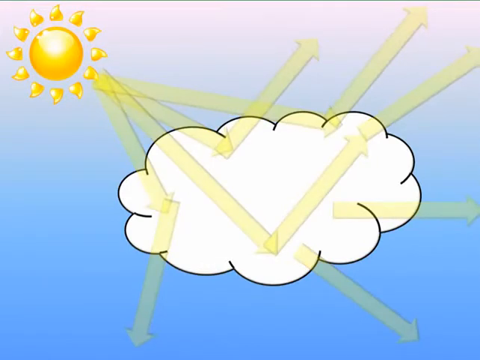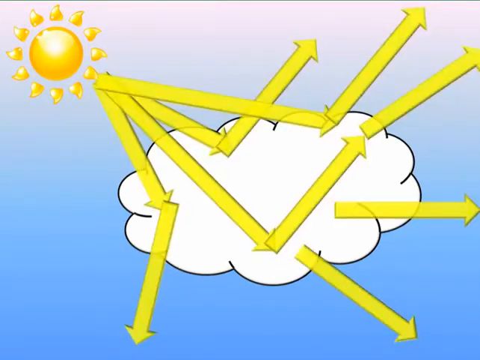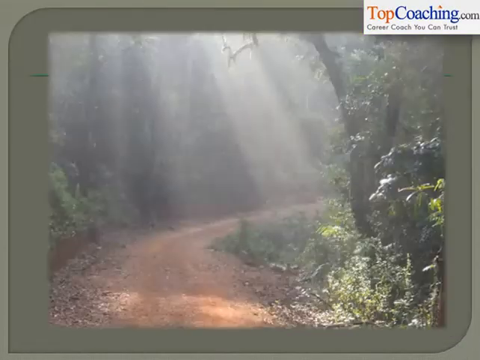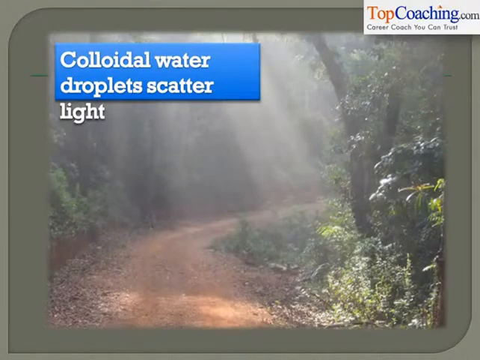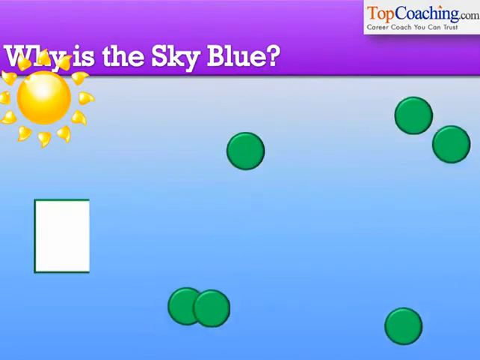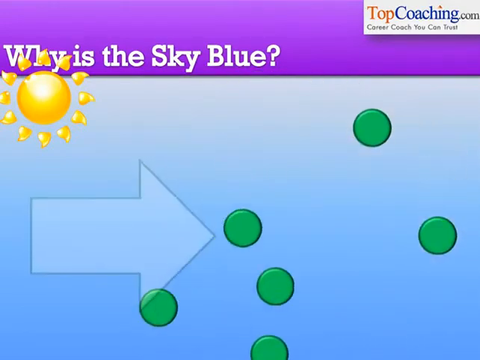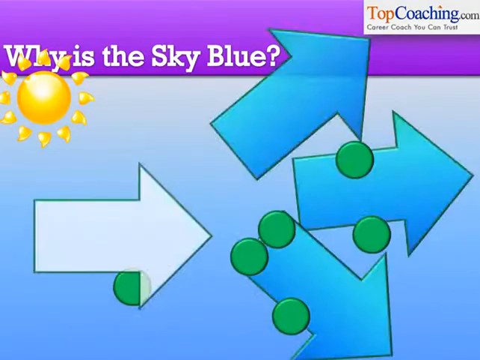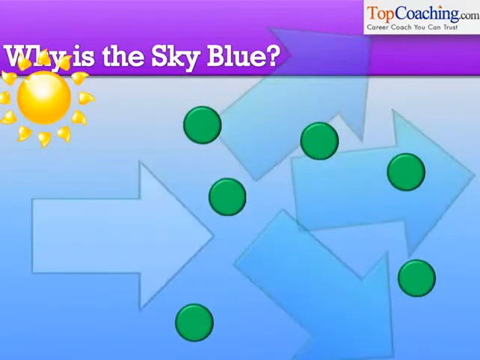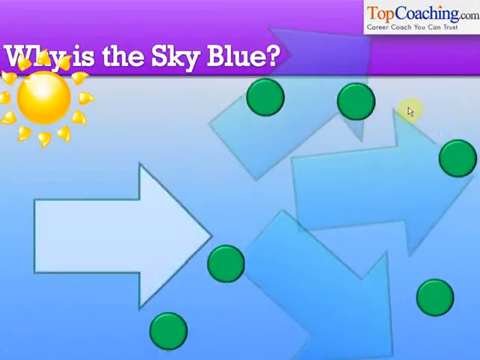We also learnt about the scattering of light. Scattering of light is basically the random reflection of light when it touches different molecules, like molecules of air and dust particles. The Tyndall effect is the scattering of light by colloidal particles. It is the reason for the mist and smoke in forests. The sky is also blue because of the scattering of light. White light strikes air molecules, but air molecules scatter only blue light, and the rest of the light passes undeviated. Therefore, the sky appears blue because blue light is scattered.